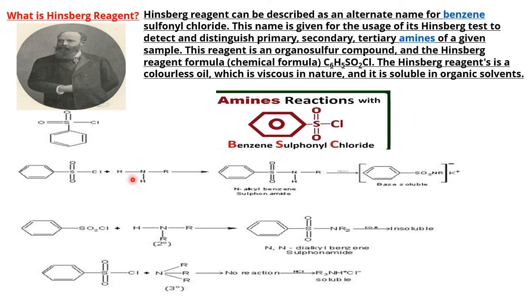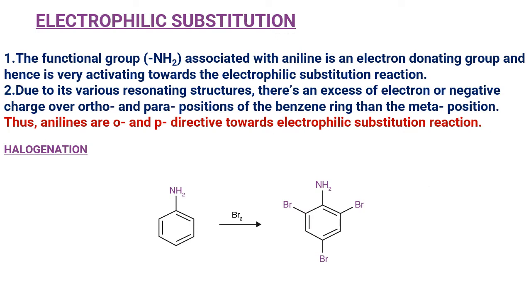With a primary amine it gives a soluble base, whereas with a secondary amine it gives an insoluble product. Whereas with a tertiary amine, first of all, there is no reaction, but with acid it gives a soluble salt. Once again, to distinguish between the three types of amines, we use the third test, Hinsberg. Among all three, the most important test is the Hinsberg test.